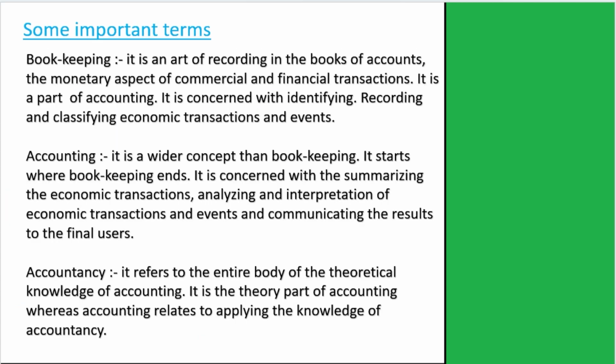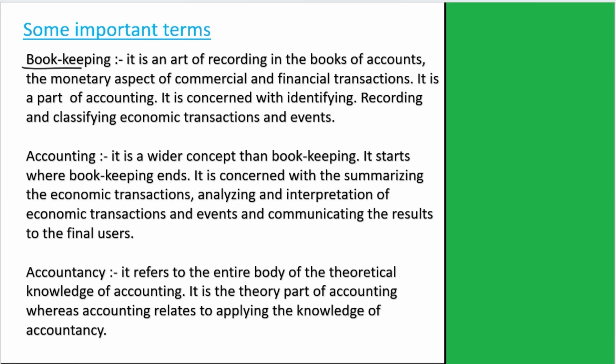Now, let's come to some important terms for understanding more about accounting. First is bookkeeping. Bookkeeping is an art of recording, in the books of accounts, the monetary aspect of commercial and financial transactions. It is a part of accounting. It is concerned with identifying, recording, and classifying the economic events and transactions.